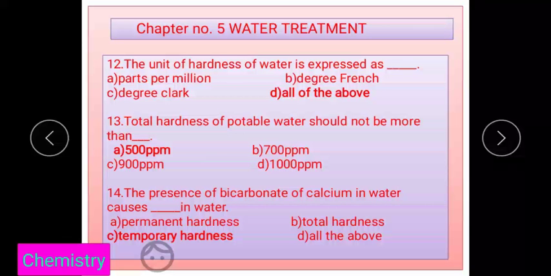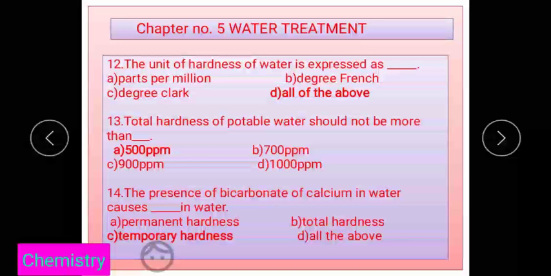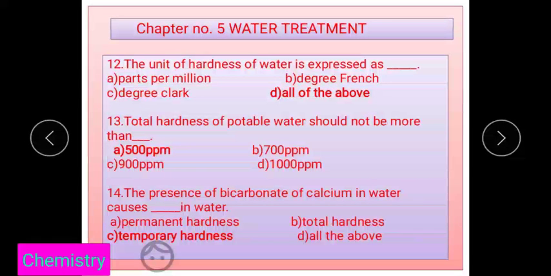Next, question 13: total hardness of potable water should not be more than 500 ppm. The presence of bicarbonate of calcium in the water causes the temporary hardness of water, because this type of hardness can be removed by simply boiling. That's why bicarbonate of calcium is known as temporary hardness.